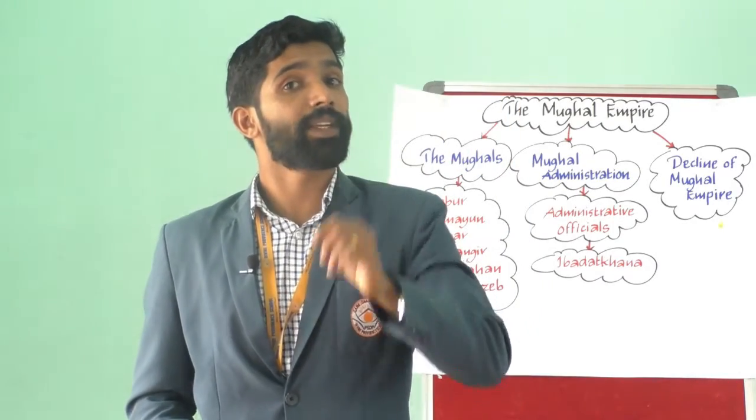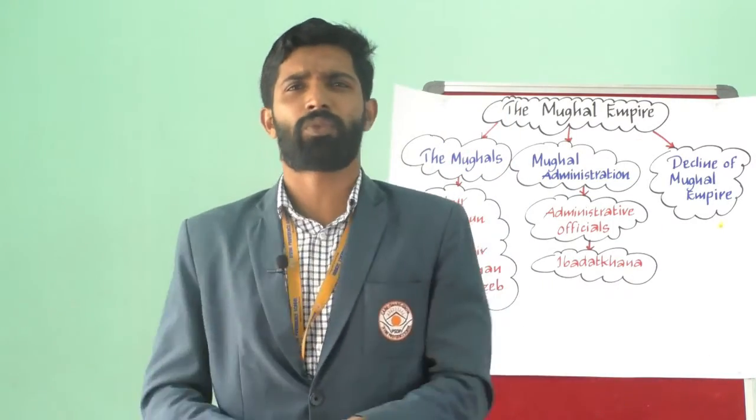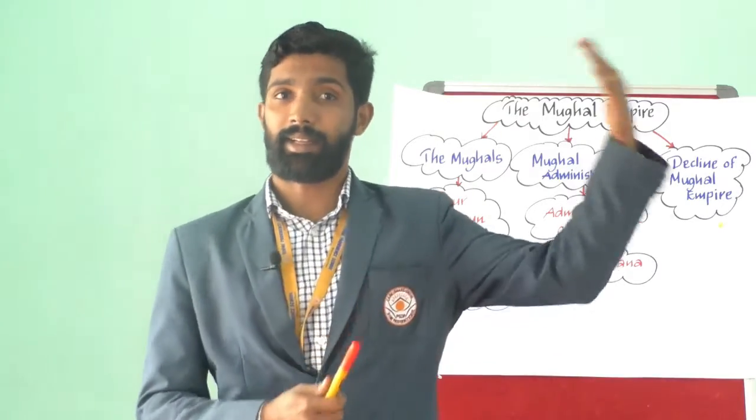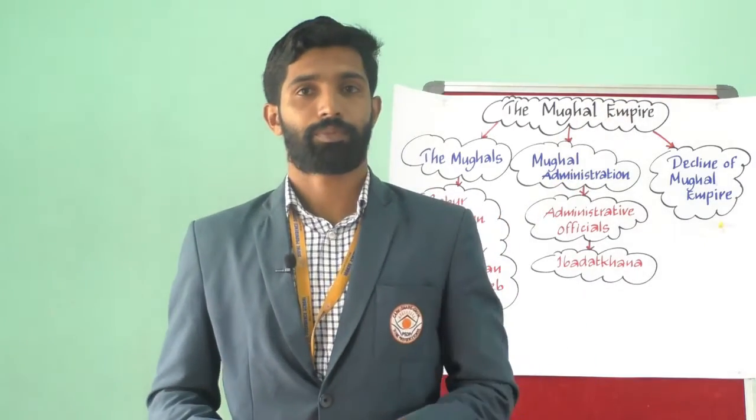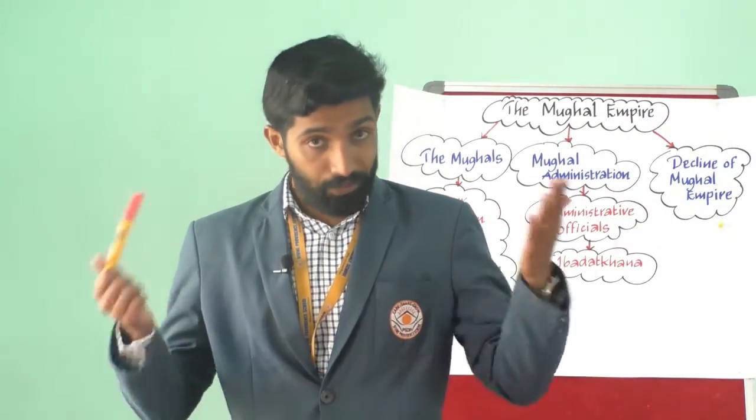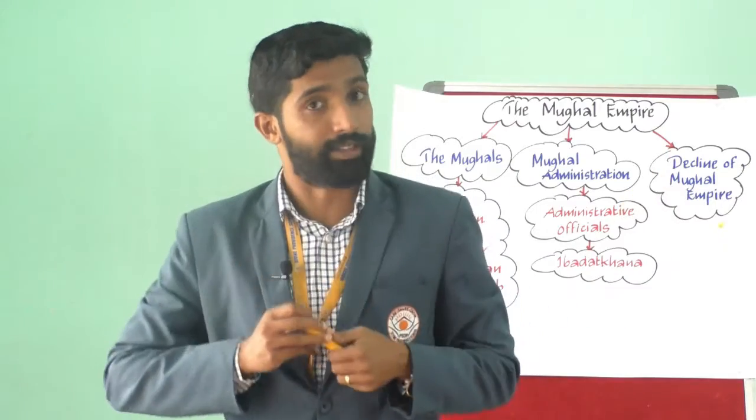The last 26 years of his life were full of conflicts in the Deccan and North India. Under his rule, the borders of the Mughal Empire spread out further than ever before. But it was difficult to hold the empire together.